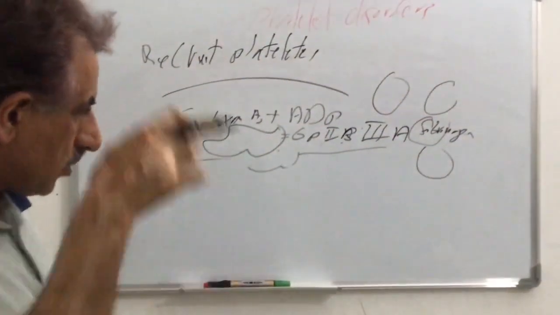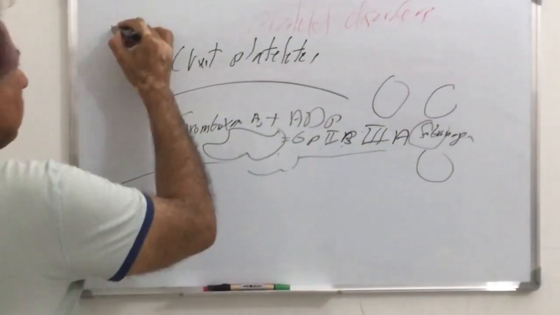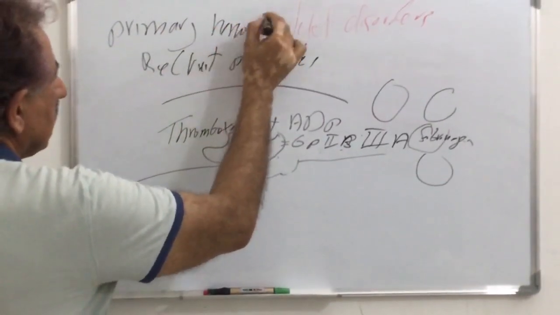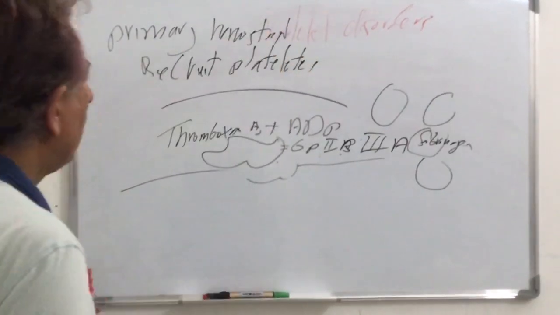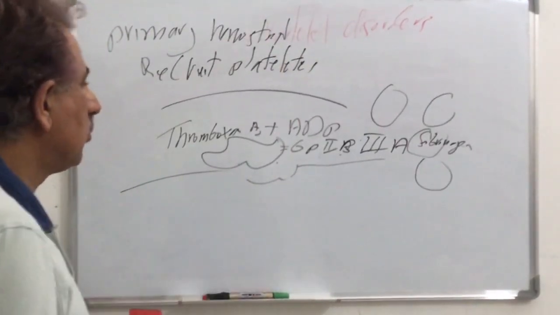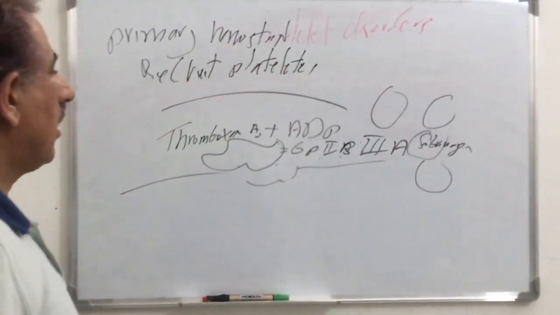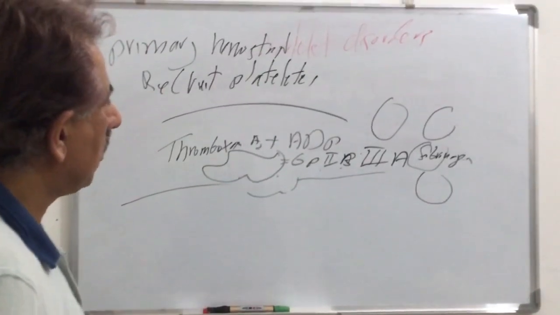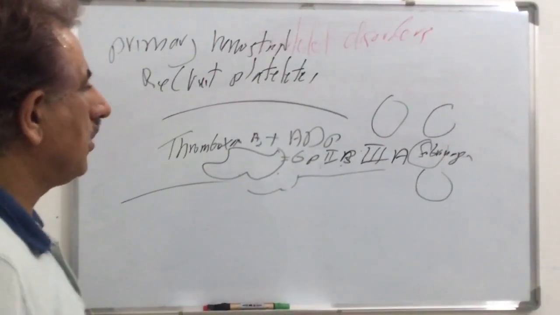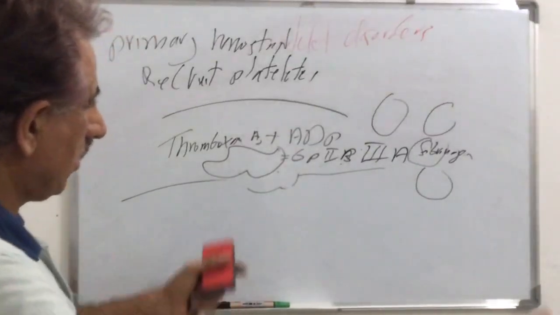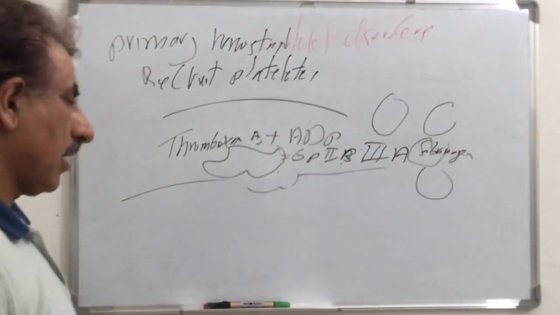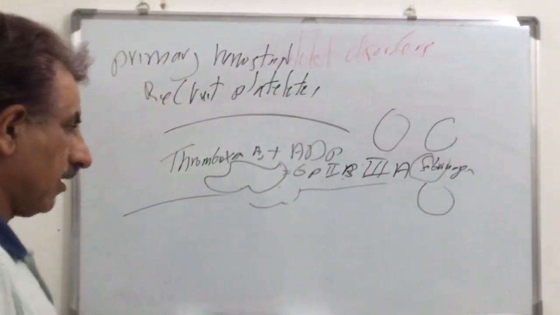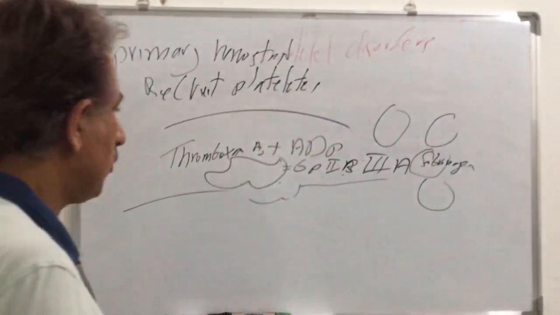So we have two stages of primary hemostasis: first, adherence through glycoprotein 1b and von Willebrand factor attachment, and second, activation of glycoprotein 2b3a and its attachment with fibrinogen, with recruitment of other activated platelets, causing aggregation. So we have adhesion and aggregation.